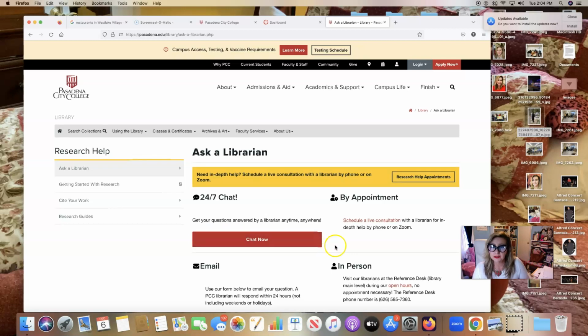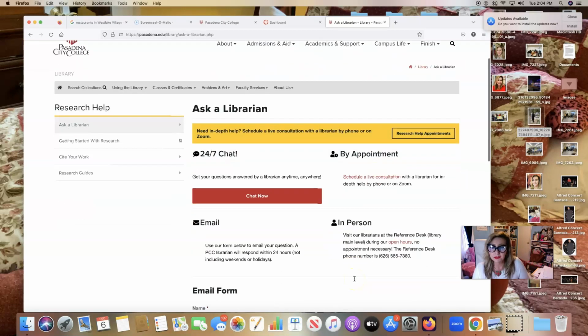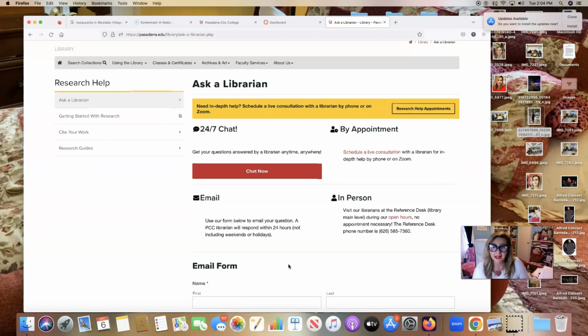You can schedule an appointment, you can make an in-person appointment, or you can email a librarian. So this is at your fingertips to be able to use for your research paper. And you can get help via Zoom if you want to, or via phone call.